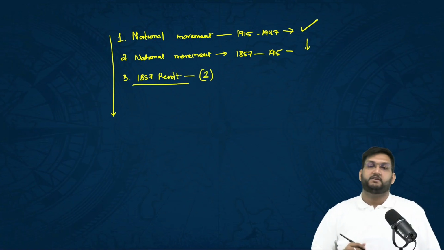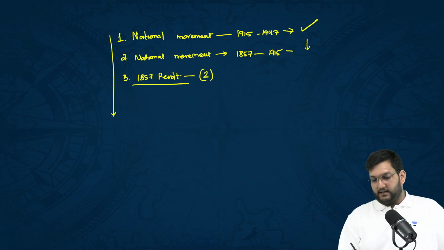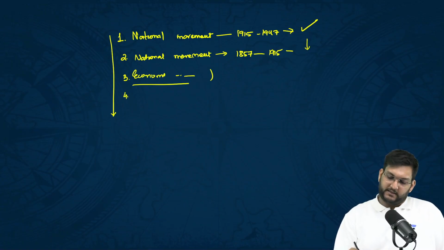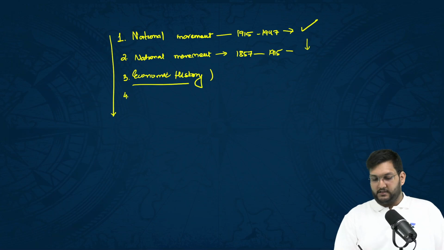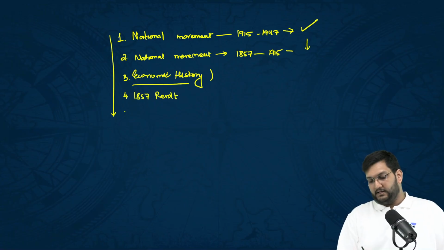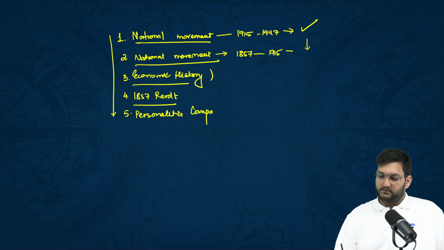Two questions have come out of this area. Then if I have to make this in gradation of understanding, then I'll keep economic history here. And thereafter, I will keep 1857 revolt. Then we have personalities, comparison question.